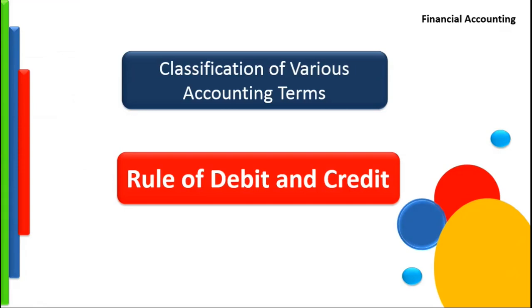To start writing and recording accounting entries, correct classification of items being transacted is the first task, followed by applying the rules of debit and credit. In this video, we shall attempt to do the same.